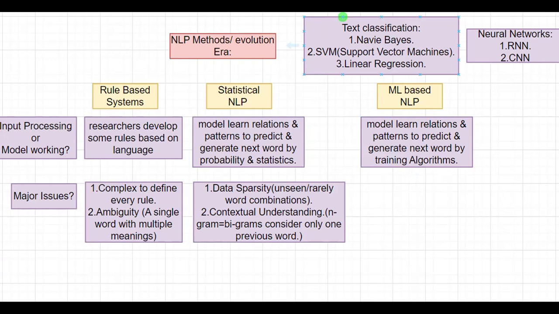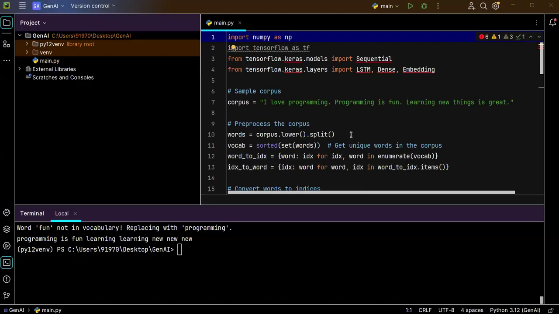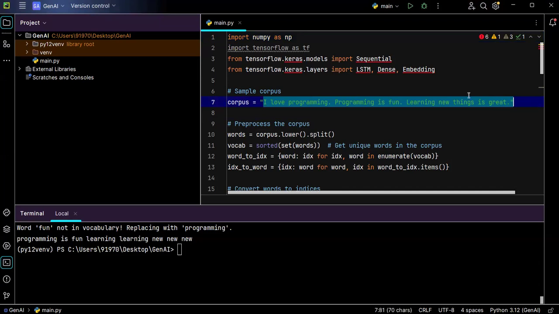So let's analyze this ML based NLP with a small example. For training my ML based model with some data, I have taken some corpus, that is nothing but some sample data to train my model. This is my model, Sequential, that I am importing from TensorFlow Keras models.